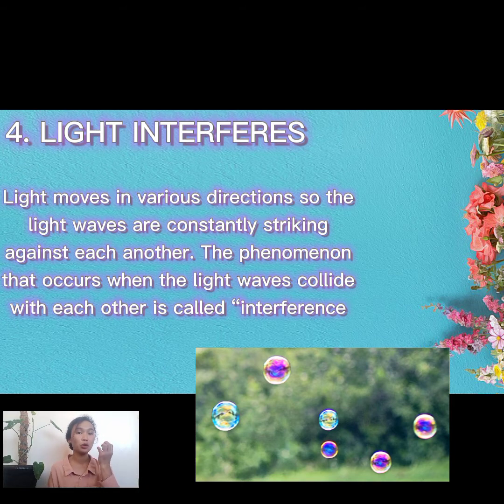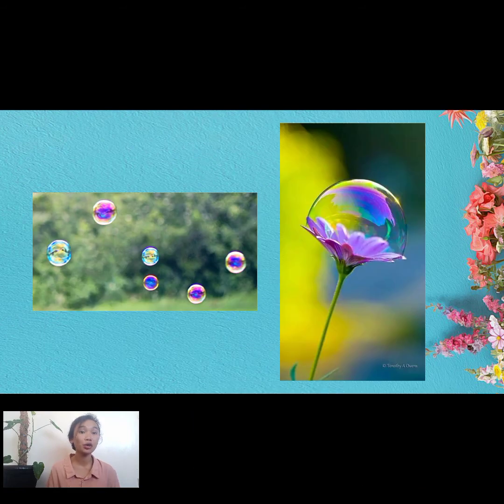We see the round bubbles with different colors, and we're happy seeing those colors. That is where light interference occurs. It forms different colors: blue, pink, yellow, something like that.